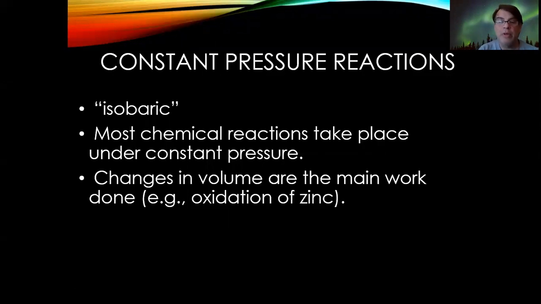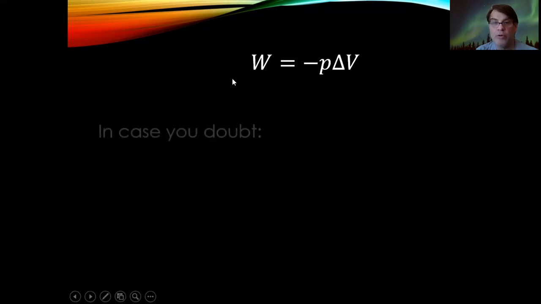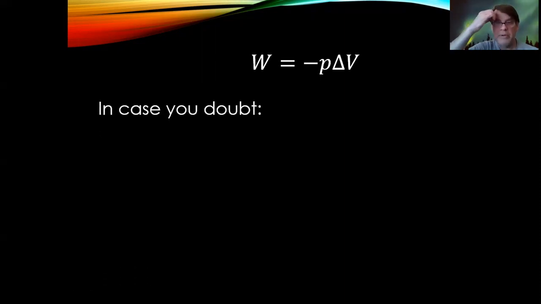Okay, so changes in volume are the main work done in these constant pressure reactions. And the formula for the work done is negative pressure times the change in volume. Okay, the work done is the negative of the pressure times change in volume. In case you doubt me, let me derive this for you real quick. Again, the book does it for you in the box in the middle of this section.